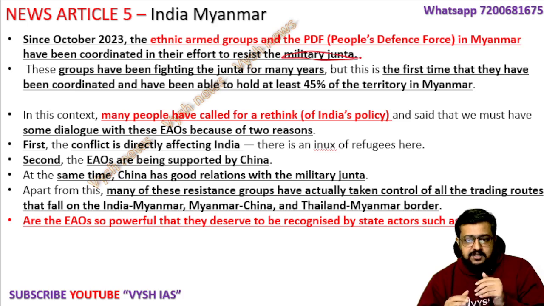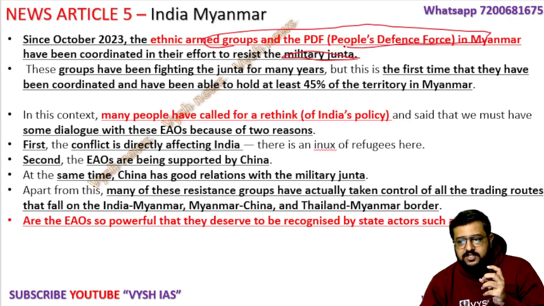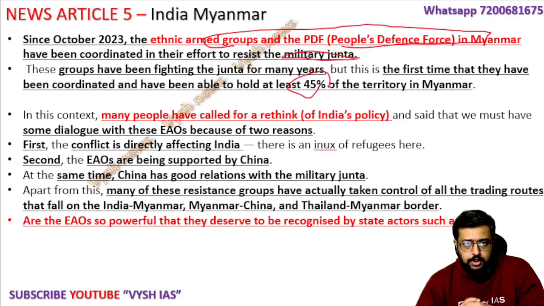But then in the last year or two, you are seeing resistance from the people. So they now have an ethnic armed group, the PDF, that is the People's Defense Force. They have now, for the first time, captured almost 45% from the military under their control. Okay, so it's now like 50-50, right? 50 is with the military, 50 is with this ethnic group. Now India has always been trying to either talk with the president who is now in jail or talk with the military junta.